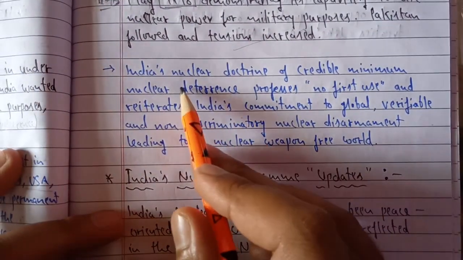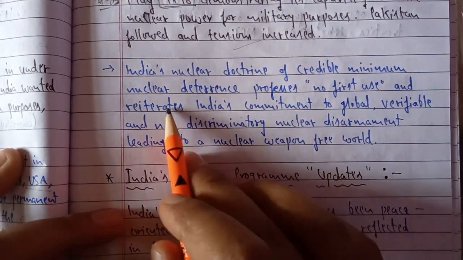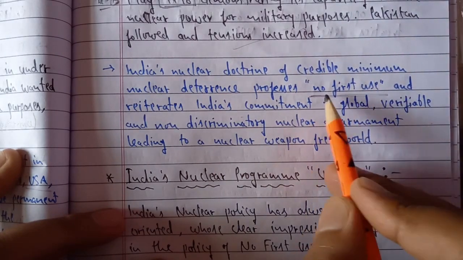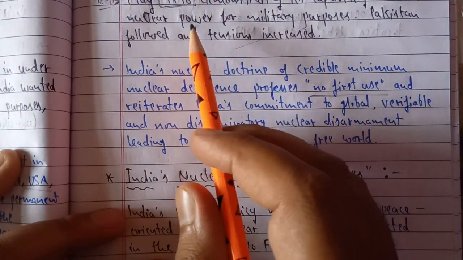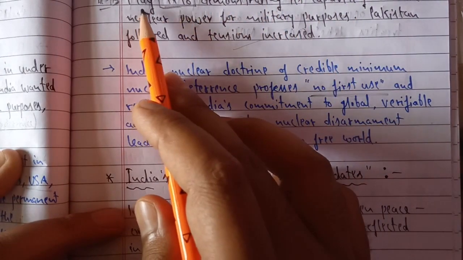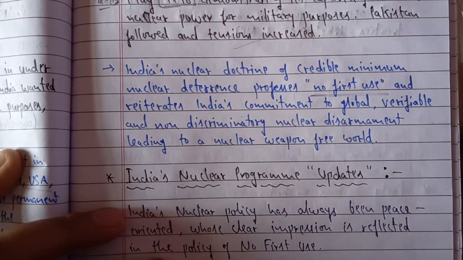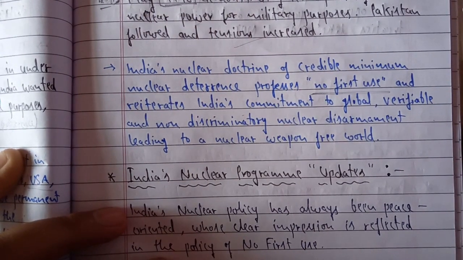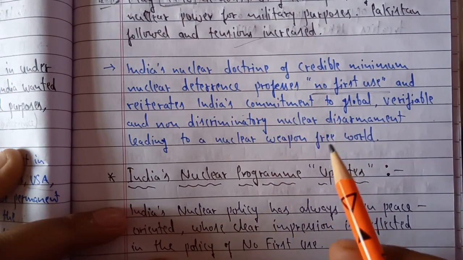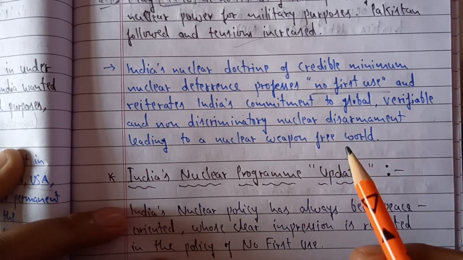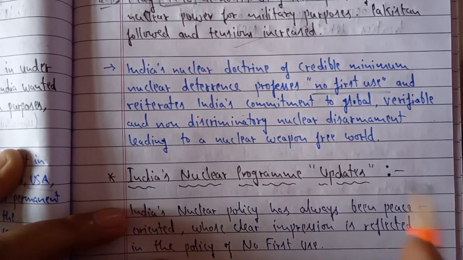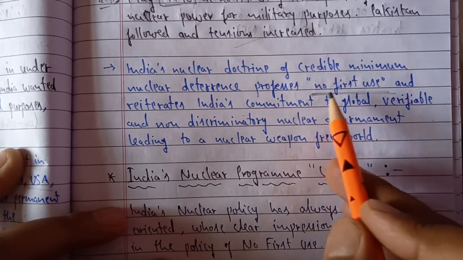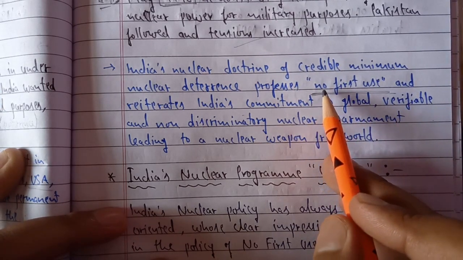Now, India's nuclear doctrine of credible minimum nuclear deterrence professes no first use, NFU, we call it NFU. After India tested, a series of tests were made in May 1998. After that, the Indian government made some policies for India's nuclear policy, in which the new policy was that we are not going to use nuclear weapons on any country till the other country uses weapons on India. That is why it was said globally that no first use.